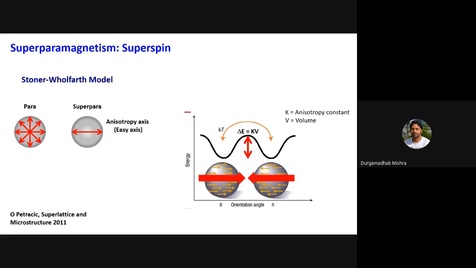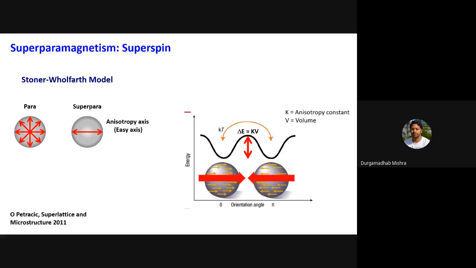And this has a superparamagnetic limit of about 5 nanometer. So you can reduce your bit size, go up to 5 nanometer and use that as one single bit, and the thermal fluctuation is not going to affect the orientation of magnetization.